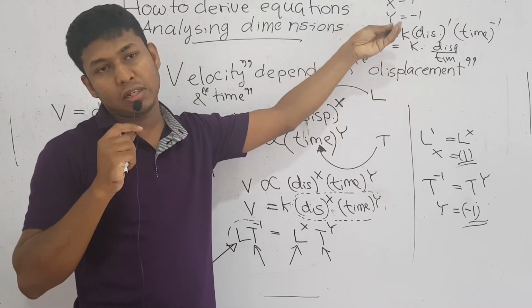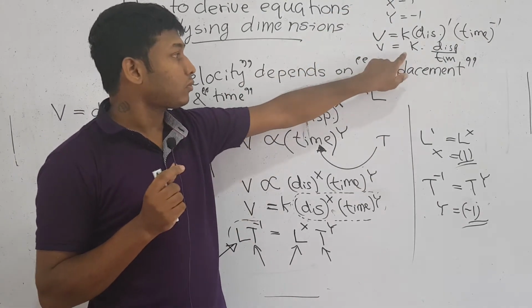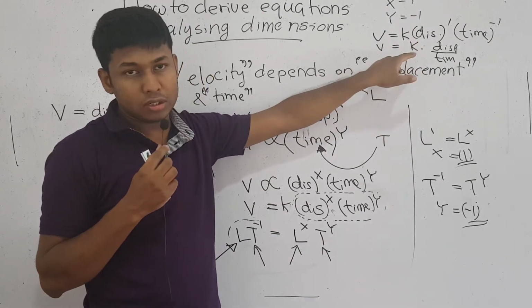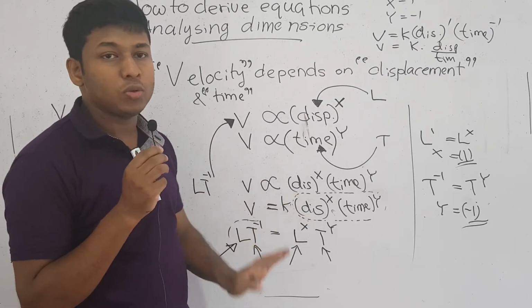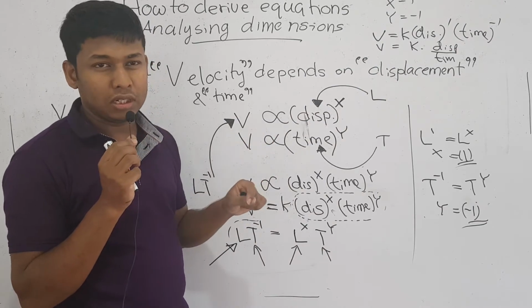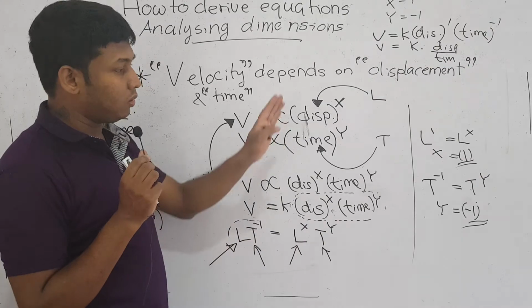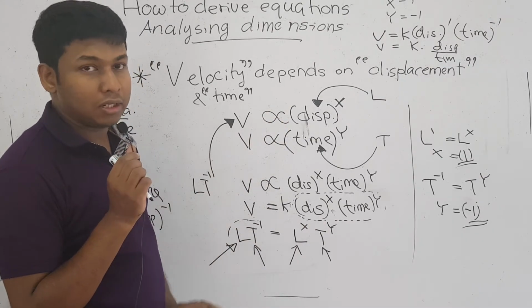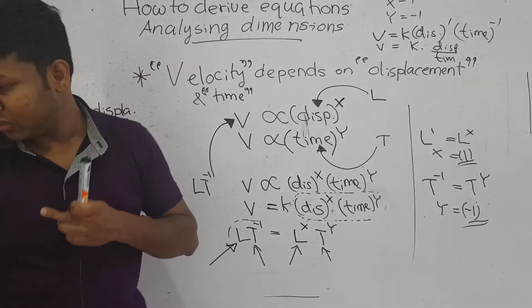These things were previously formulated by scientists. Now we cannot derive a value for this particular constant depending on dimensional analysis. You cannot do that. There are other ways to do that. In mathematics you might be learning those things, but for physics this is enough. Okay, this is how you derive a particular equation depending on dimensional analysis. I will do another example, don't worry.